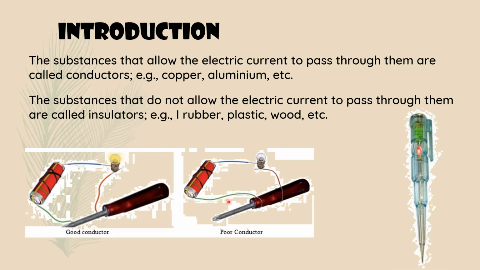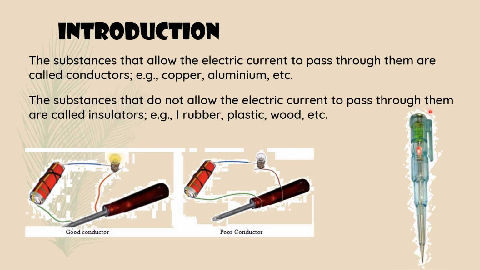And in this picture the same connection, but here the wire is connected to the insulator. So that is an open circuit. The current does not pass through it, it is not a closed circuit. This part is also connected to the insulator. So electricity cannot pass through it and the bulb doesn't glow. So this shows a poor conductor or a bad conductor.